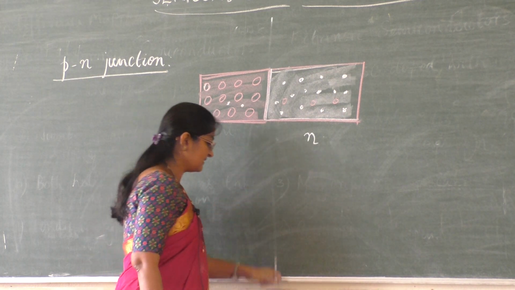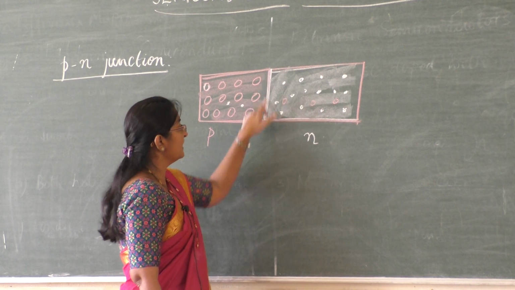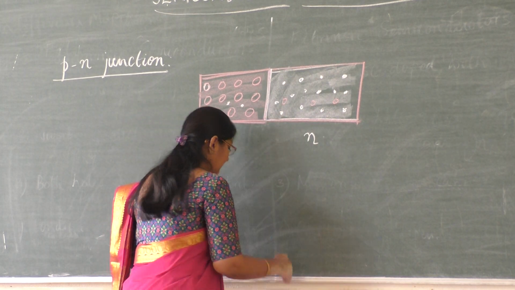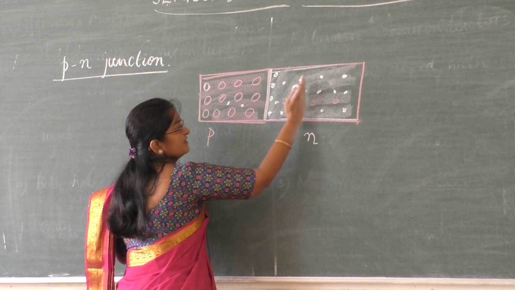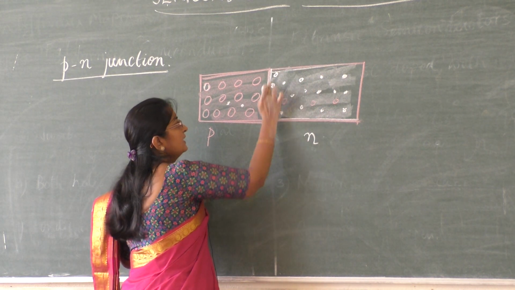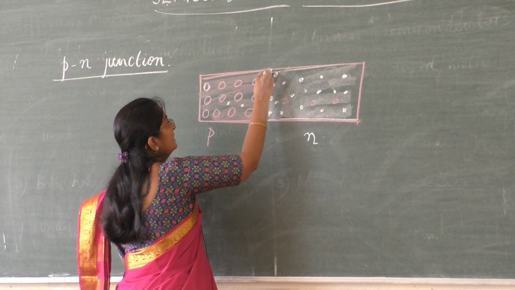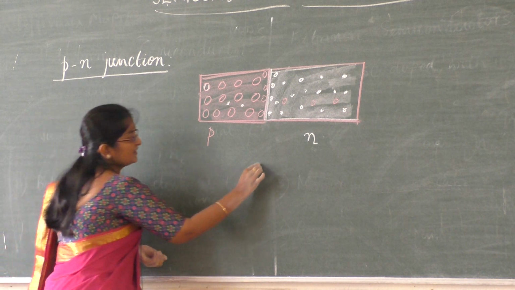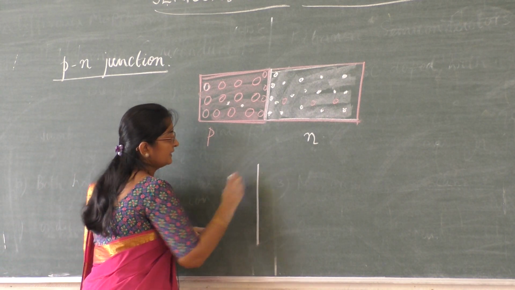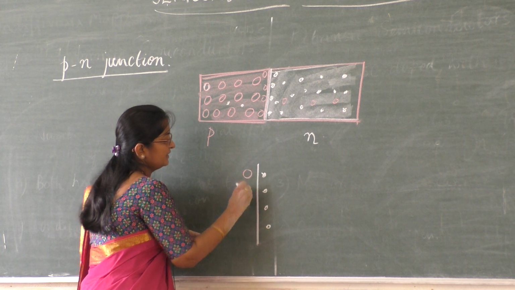Now as soon as this wafer is prepared, at the junction, on the right side, since it is N-type, electrons are available here, and on the left side, holes are available here. Now at the junction, electrons are here, holes are here.